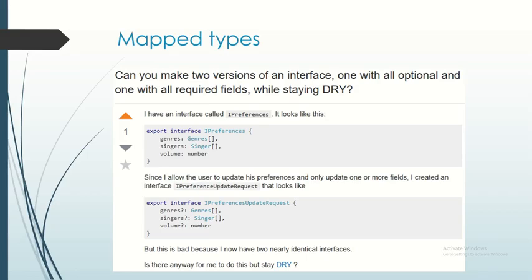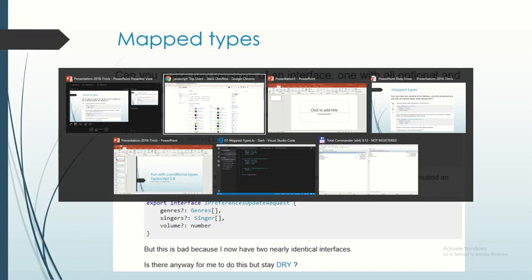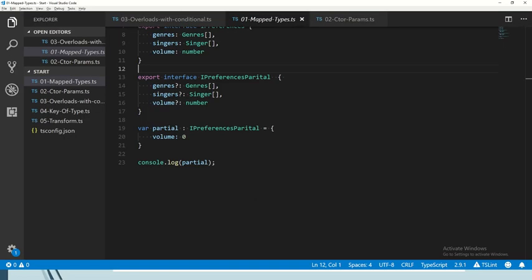Here we have a user who has a very simple interface, and an interface can enforce the fact that when we assign an object literal, we have all of the properties. Now he has a certain use case where he wants all of these properties to be optional. Obviously you can write the whole thing again, but if it's a very large interface, that's very convoluted and nobody likes to duplicate all of that. And if you change one, you're going to have to change the other interface. So how can TypeScript help us with this?